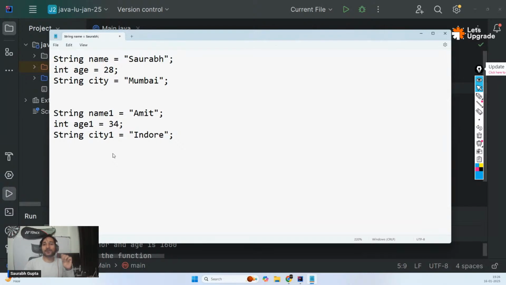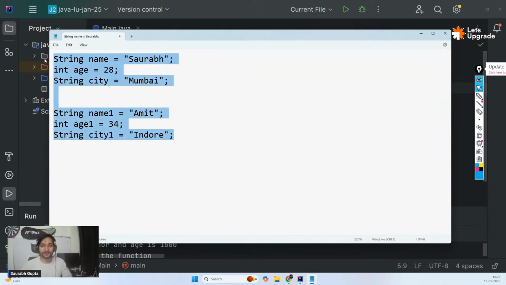So they came up with a solution: let's create something where we can store a collection of data of different types as well. What was an array? A collection of data of the same type. But here we know that these are all different types. So let's create something where we can store data of different types as a representation of something.